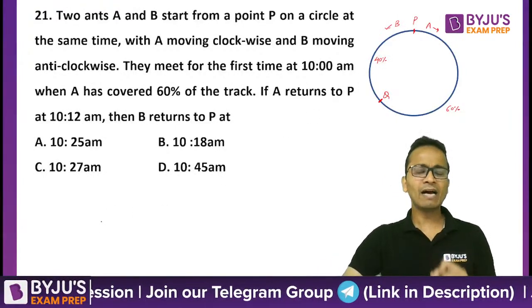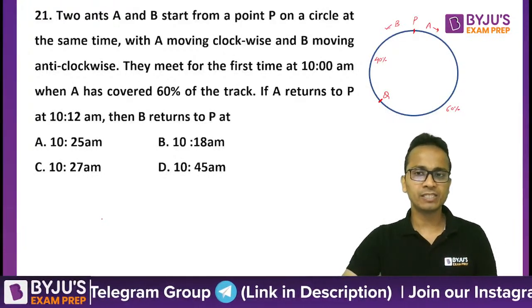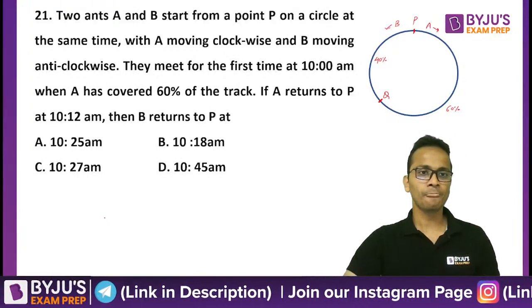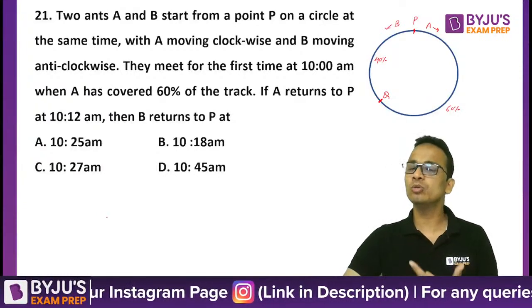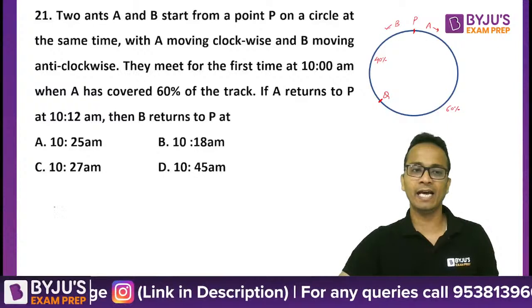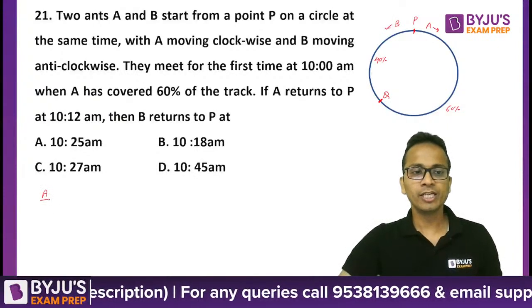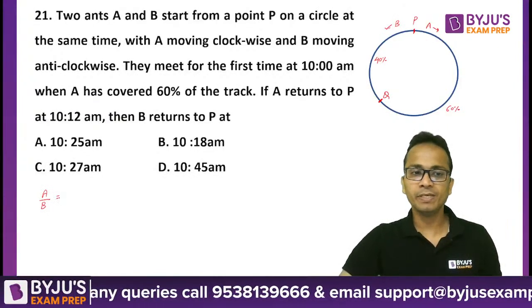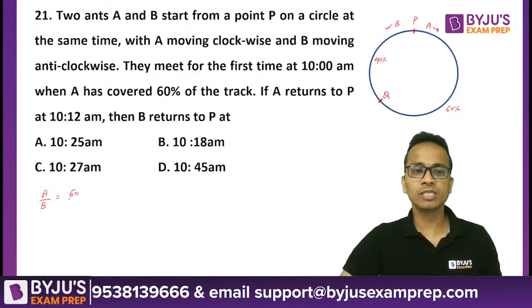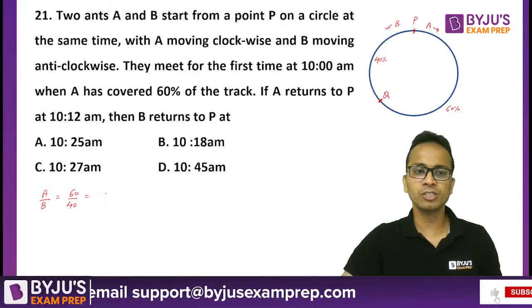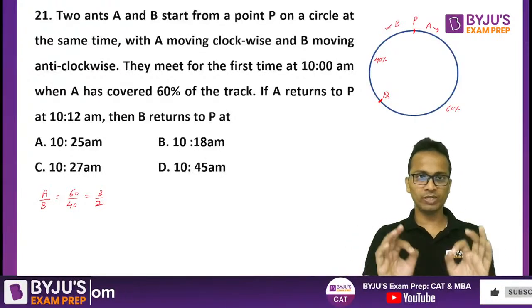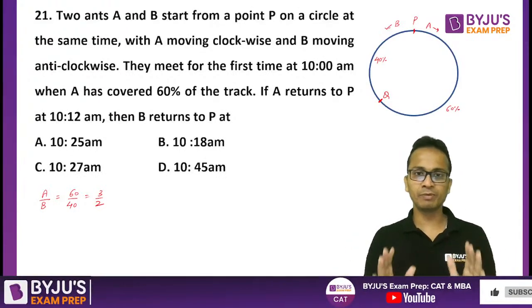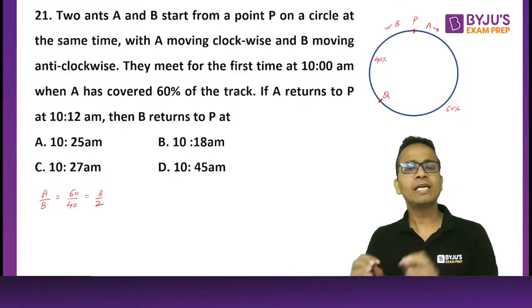Now, since they have covered this distance in an equal amount of time, the ratio of their speeds will be equal to the ratio of the distances that they have covered. So the ratio of the speeds of A and B will be equal to 60% divided by 40%, that is 3 upon 2. All right. So reading up till this part, I have determined the ratio of their speeds.